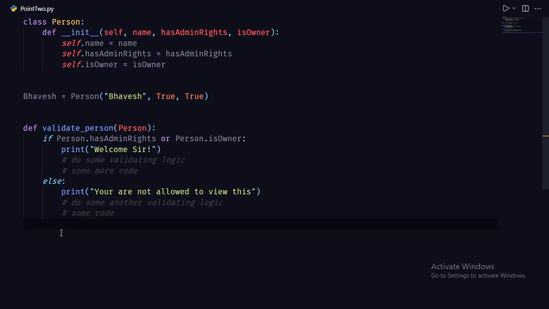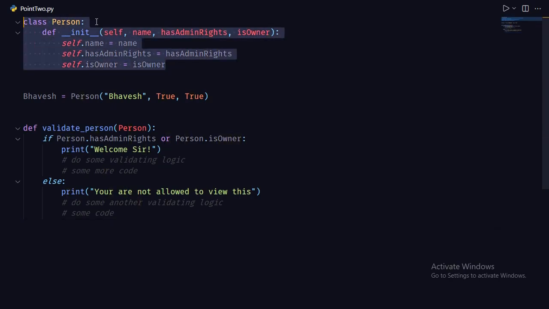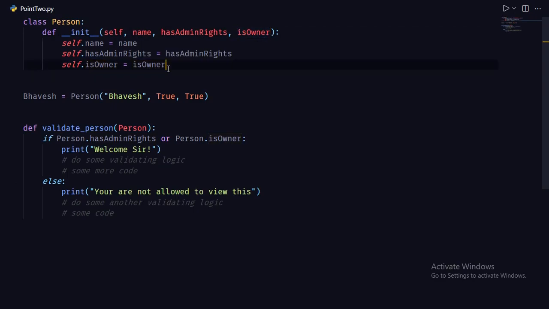The next point that comes here is conditional complexity. Given below is a sample code. We have a class Person in which we have fields like name, hasAdminRights and isOwner, and we set them in the constructor. Then we initialize the object with the name, admin rights and isOwner of property, and we have a simple function.